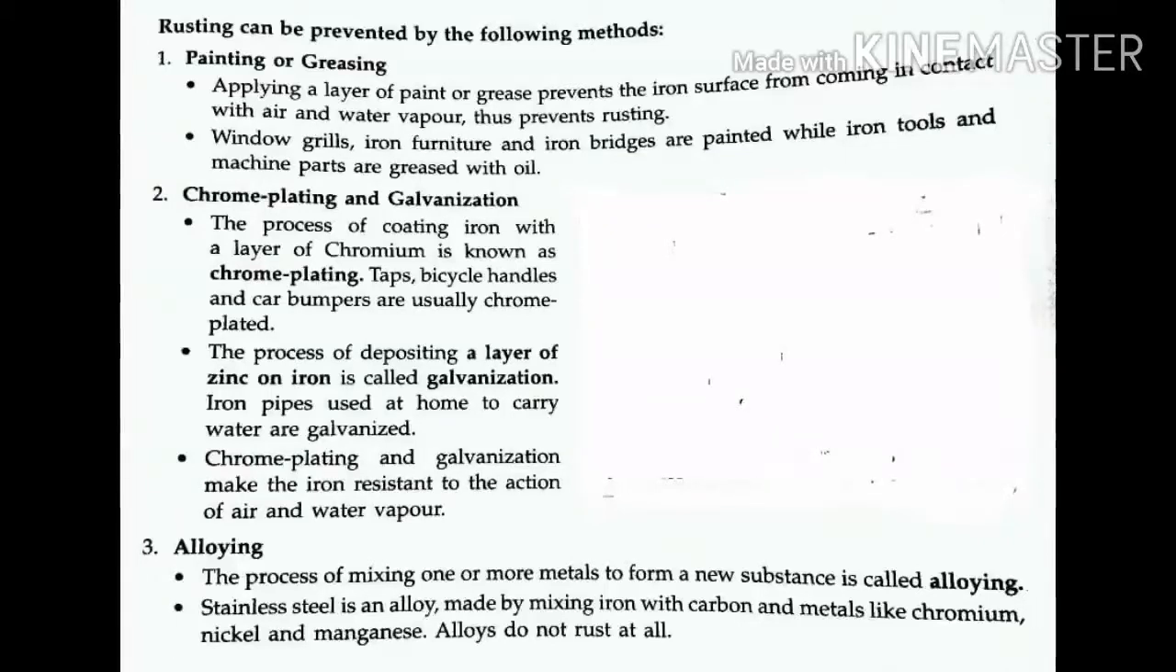Next one. We use paint on windows, iron furniture and iron bridges to prevent rusting. Next one, chrome plating or galvanization. The process of coating iron with a layer of chromium is known as chrome plating. We are applying chrome on the iron. It protects from rusting. Taps, bicycle handles and car bumpers are also usually chrome plated.